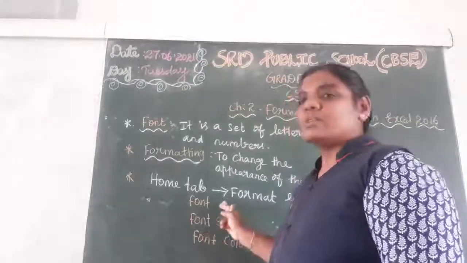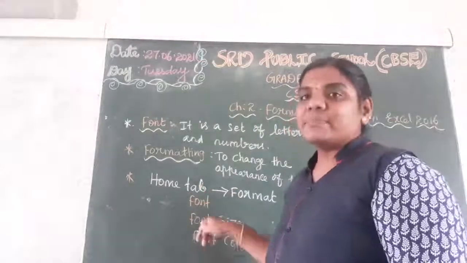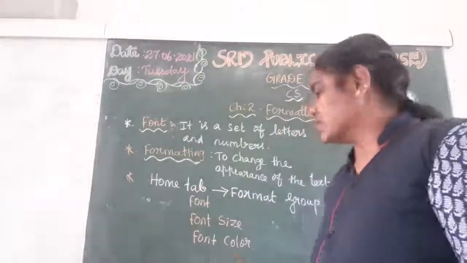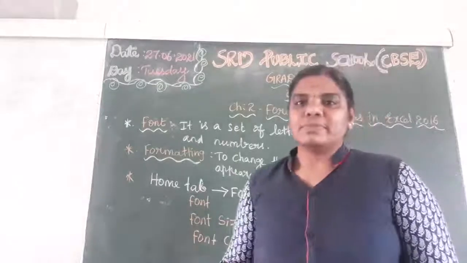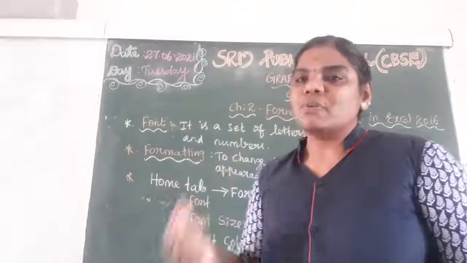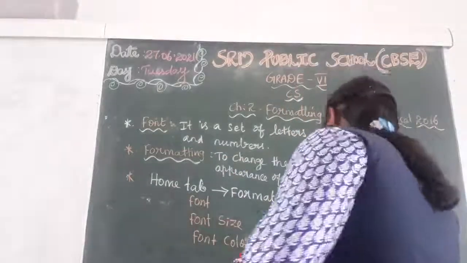Okay. So font is the style of the font. Font size is used to increase or decrease the size of the font. Then font color. Okay. It is used to change the color of the font. Right? So what are the next options?